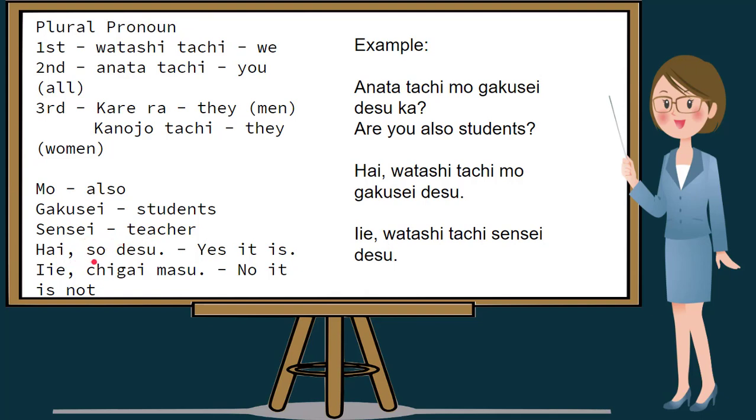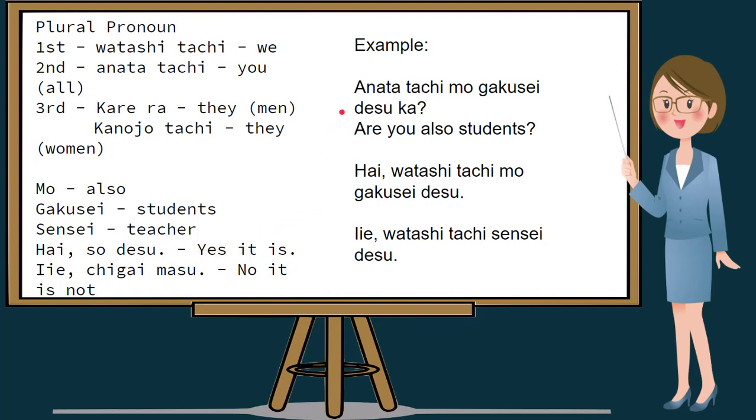Hai, so this. Yes, it is in English. Iie, chigaimasu. No, it isn't, or no, it is not. I'll repeat. Gakusei, student. Sensei, teacher. Hai, so this. Yes, it is. Iie, chigaimasu. No, it is not, or no, it isn't.